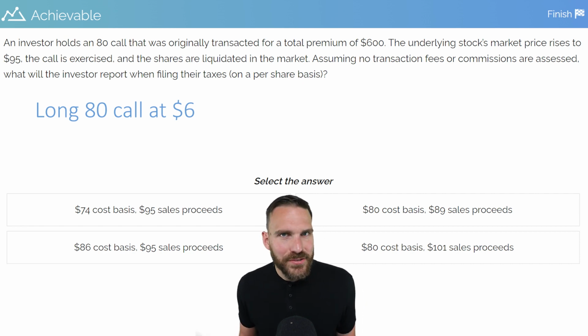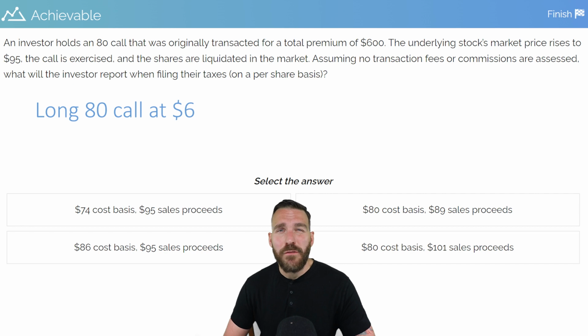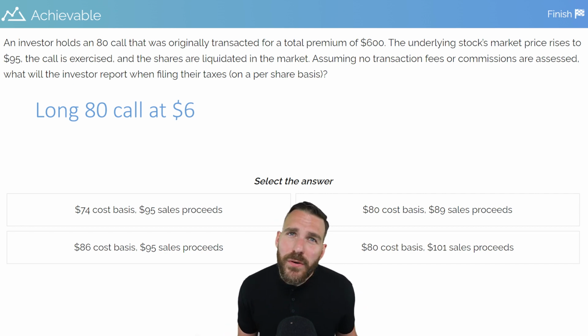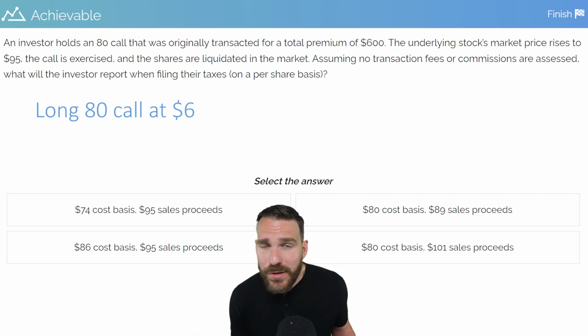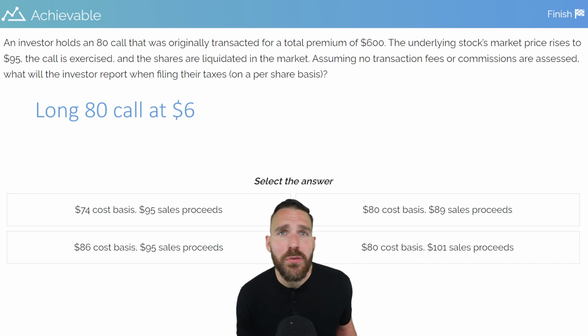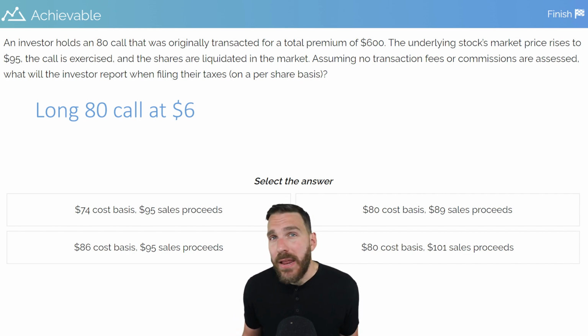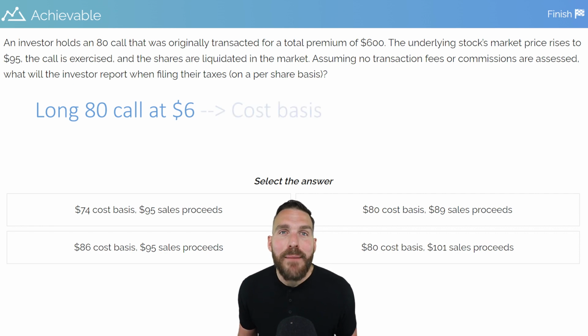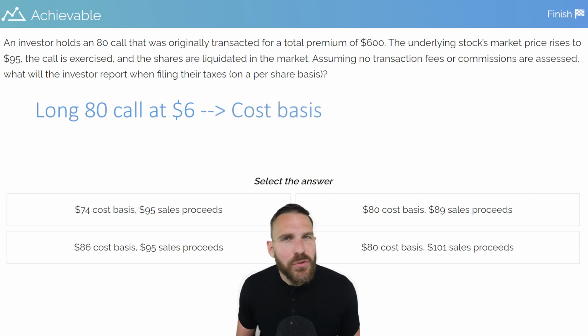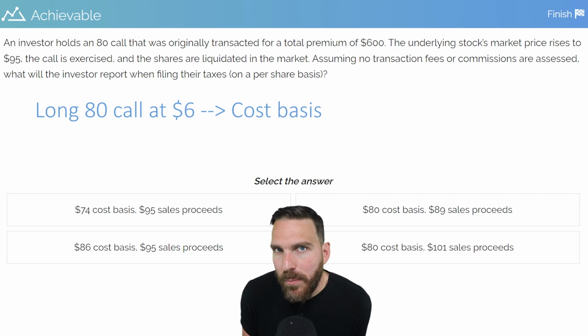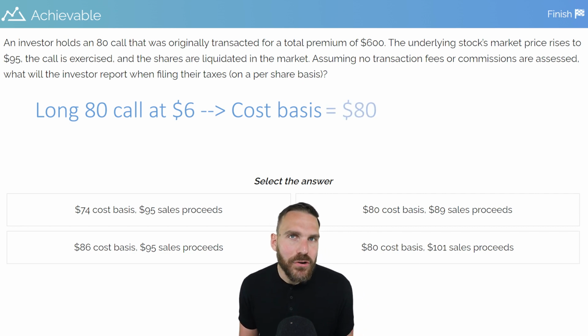Now, if we look at the answers, we can see every answer involves both cost basis and sales proceeds. And that's because they give us a full picture here, but let's just focus on the exercise for right now. We just need to ask ourselves, what happened through the exercise? Well, a long 80 call gives the investor the right to buy stock at 80. So when they exercise the option, they are buying stock at $80 per share. That matches up with cost basis. So their initial cost basis that they'll report is going to be $80 per share.